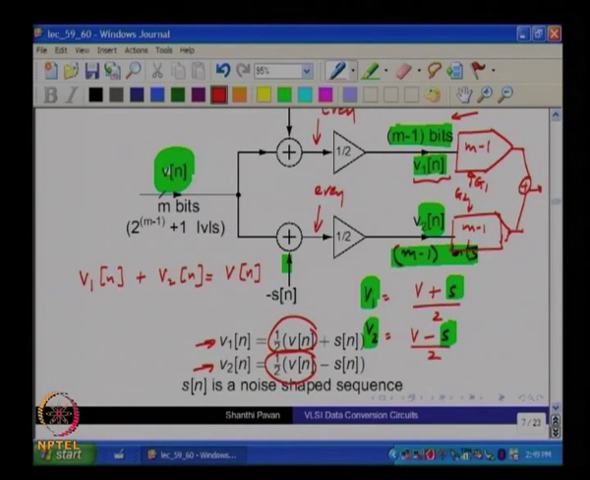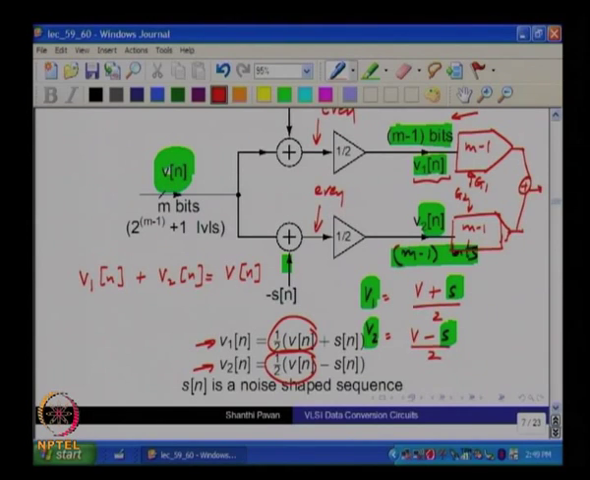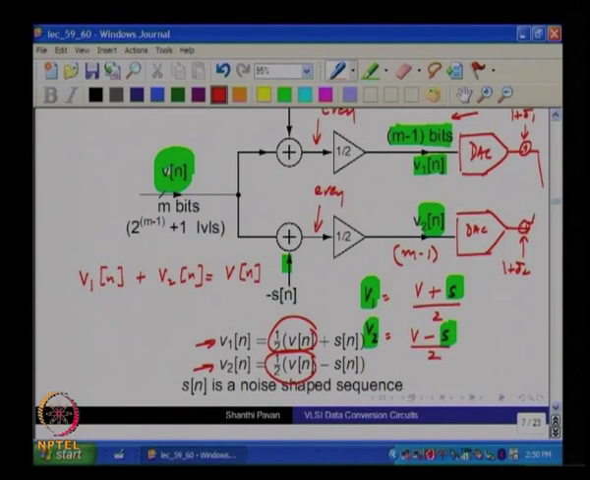Pardon? Sensitive to mismatch between gains. Think carefully. All I am saying is, let us say I had two ideal DACs being driven by V1 and V2. Let us say these two DACs are exactly identical, the only difference is that this is 1 plus delta 1, this is 1 plus delta 2, and I add the 2.